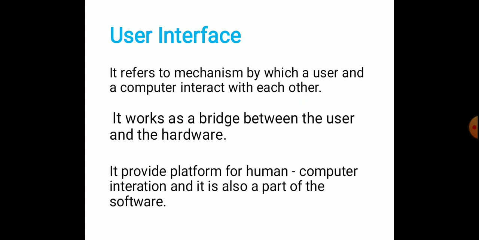So it works as a bridge between the user and the hardware. It provides a platform for human computer interaction, and an interface is a part of the software.